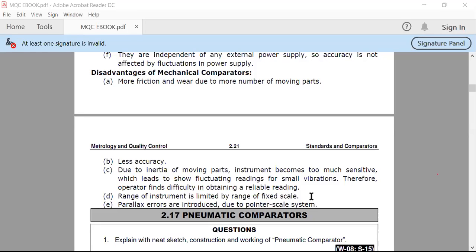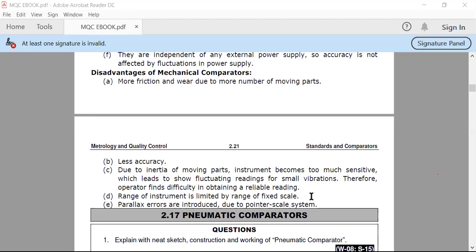The next disadvantage is that the range of the instrument is limited by the range of the fixed scale. A particular instrument is designed for a particular range, for example a measurement of 0 to 100 or 0 to 50.